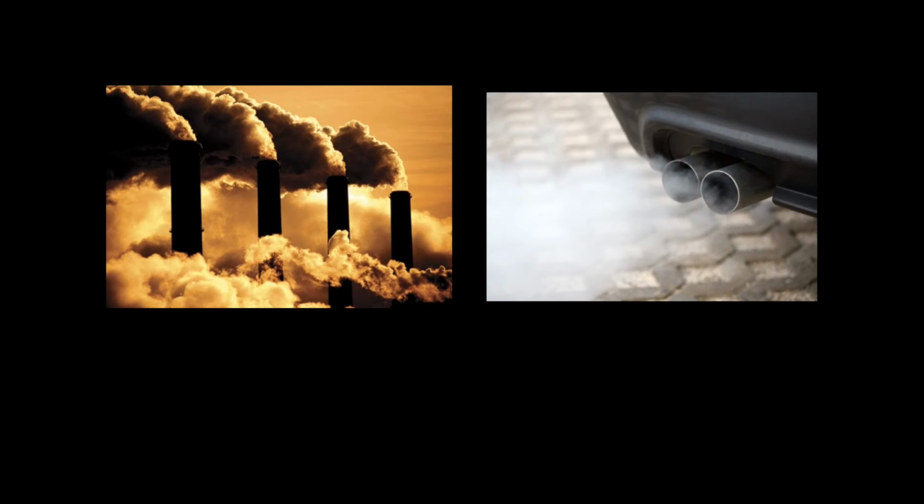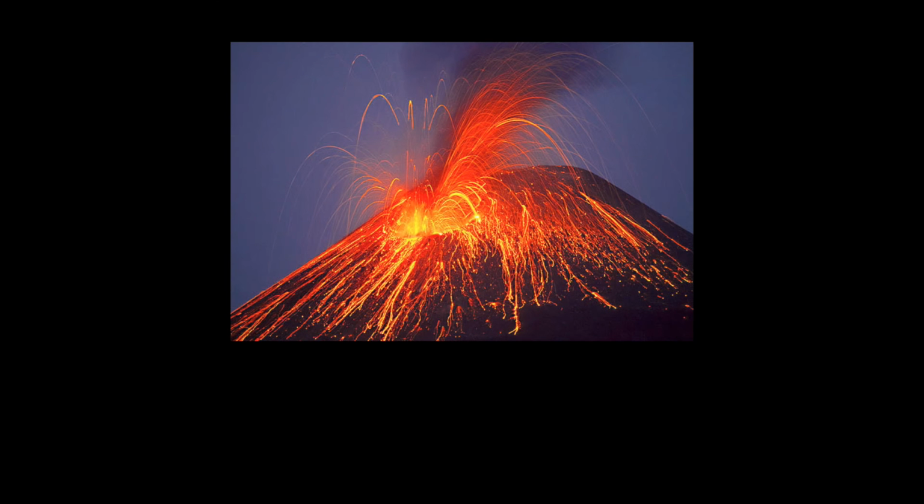Now, photochemical smog typically comes from anthropogenic sources such as fossil fuel combustion and specifically the exhaust produced by cars. But it can also come from volcano eruptions because when volcanoes erupt, they emit particulate matter and molecules that have the potential to react and create photochemical smog. And photochemical smog has to be created in temperatures that are higher than 18 degrees Celsius.